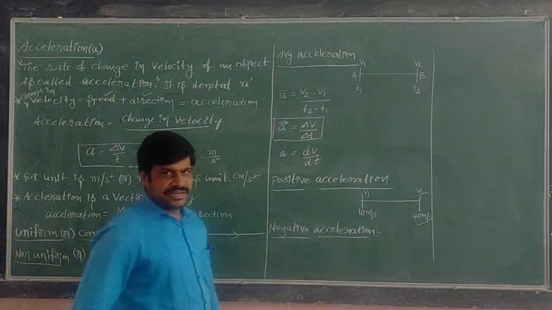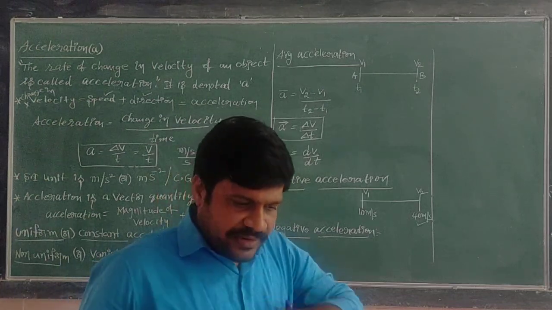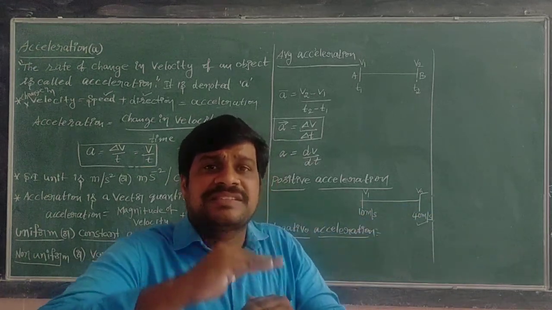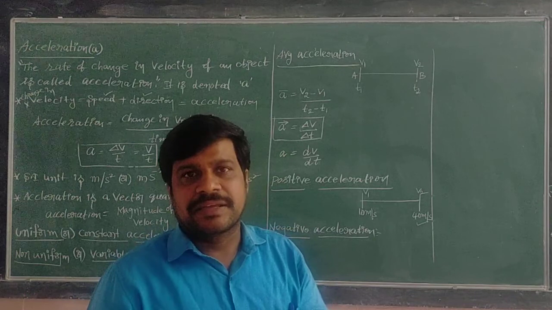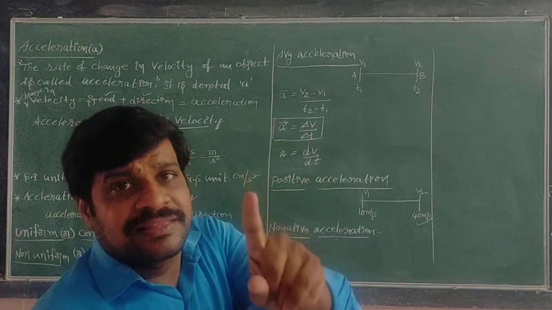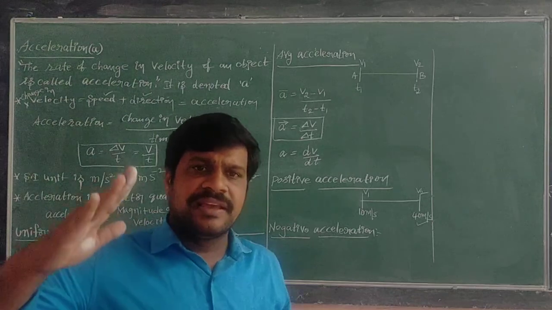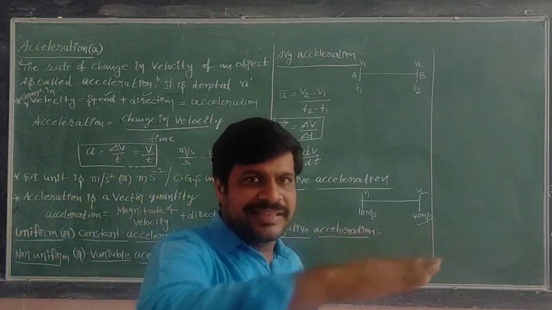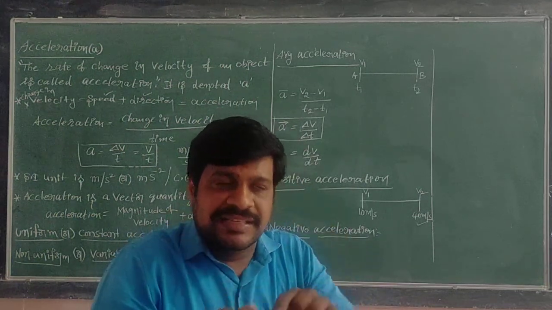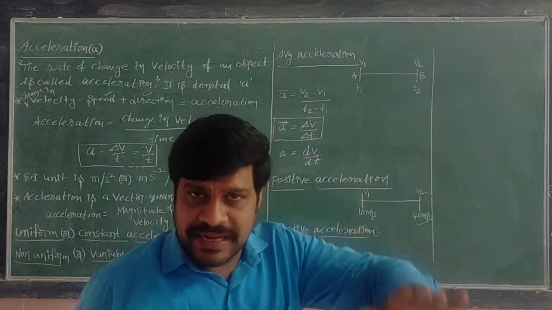Negative acceleration is nothing but this: when a body is moving in a straight line, if the change in velocity keeps on decreasing, then the object is said to be moving with negative acceleration. For example, when a vehicle is moving and suddenly you apply the brakes, the speed of the vehicle decreases.